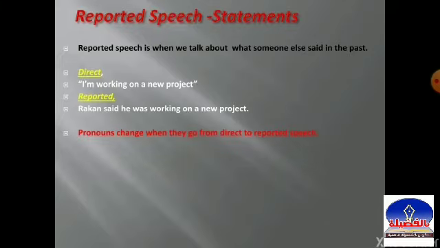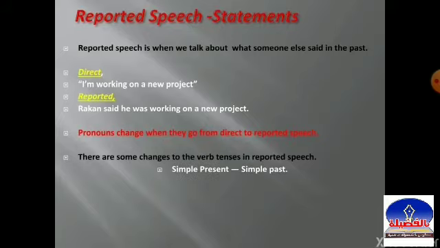Pronouns change when they go from direct to reported speech. At first, what are pronouns? Pronouns are like I, he, she, you, etc. The second point, there are some changes to the verb tenses in reported speech. For example, the simple present becomes simple past.